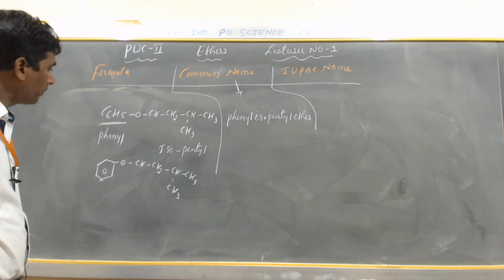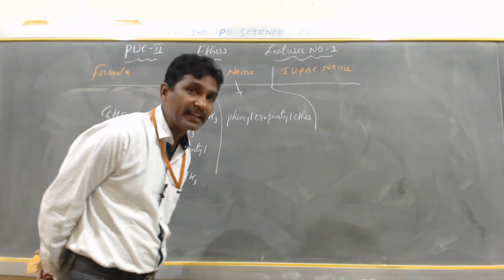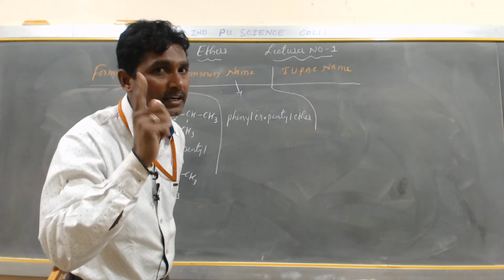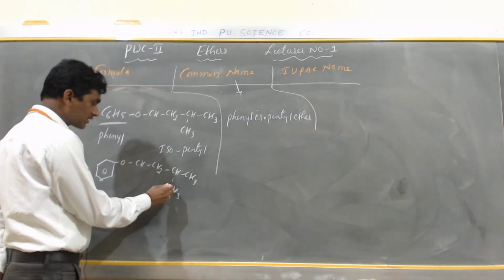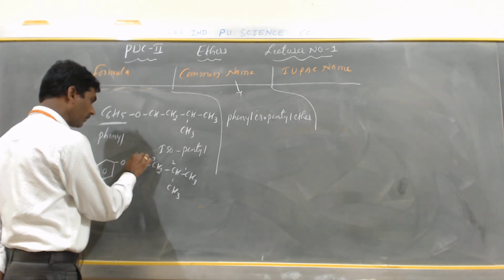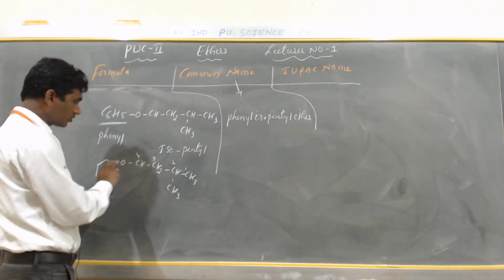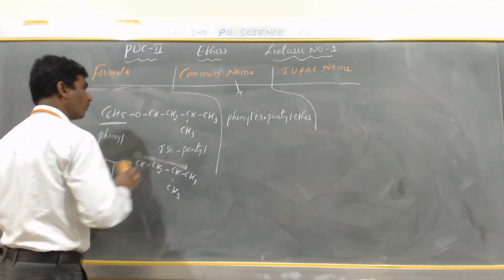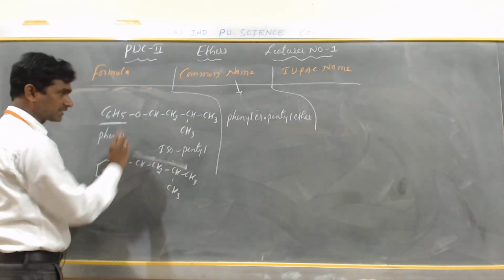So the numbering can be done in such a way that the functional group gets the lowest number. Suppose I start from here: 1, 2, 3, 4. It is wrong because the oxygen number is maximum, 4. So what do you have to do here? Both examples are the same.